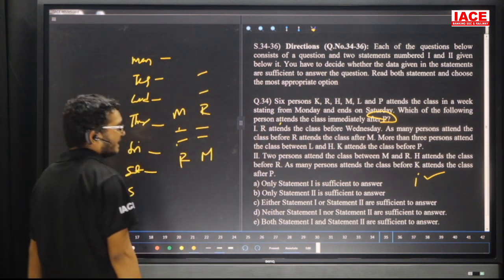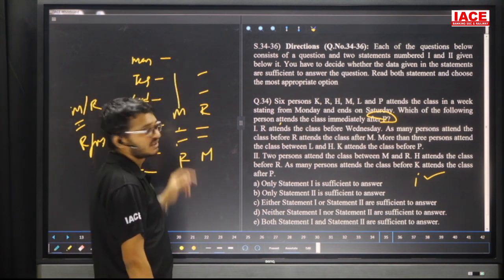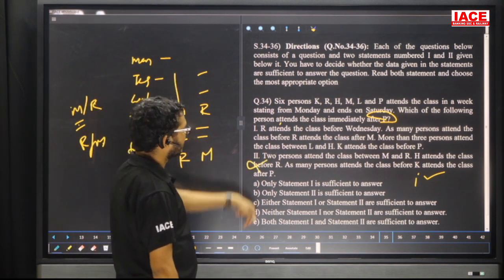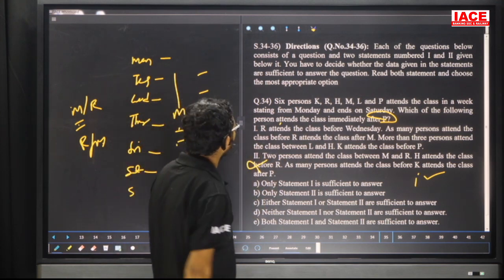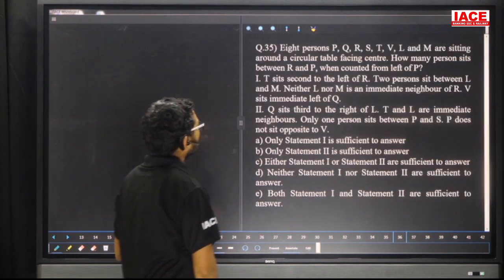Next one: as many persons between K as after P. We don't know the exact positions here, so statement 2 alone is not sufficient. That means the answer is: only 1 alone. Question number 34, the answer is option A. Statement 1 alone is sufficient.